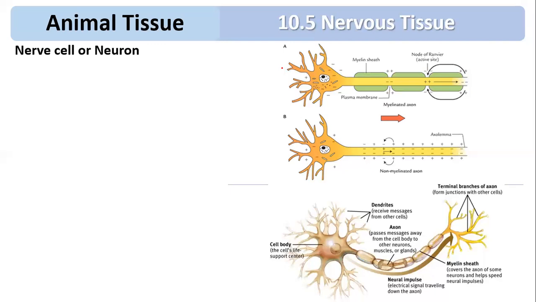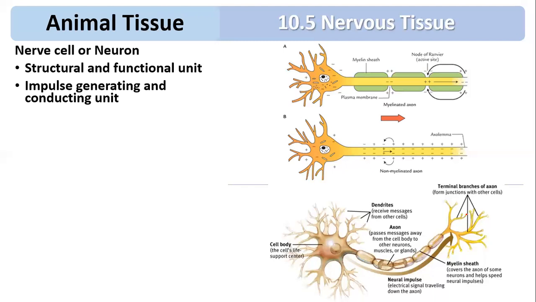Another property is called conductivity. What is conductivity? It carries the wave of electric impulse from the dendron to the axon. You can see these are the dendron, and you can see the arrow. So this arrow is going to carry the message from the dendron to the axon to the telodendron. That is called conductivity. So look at this: structural and functional unit, impulse generating conducting unit, that is the second part.